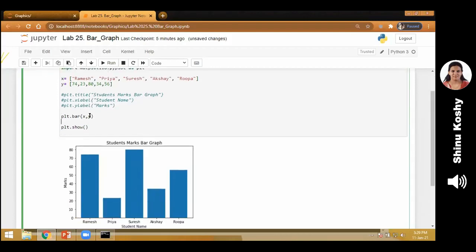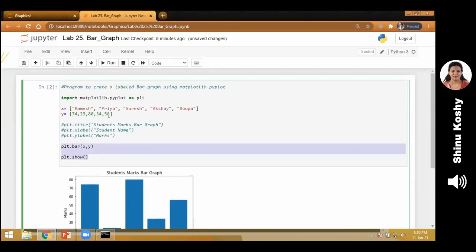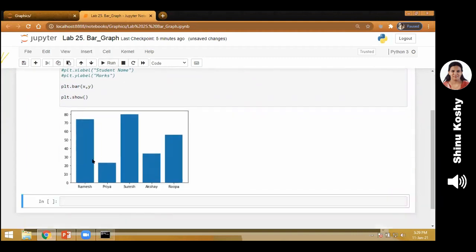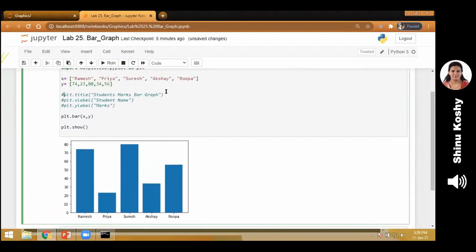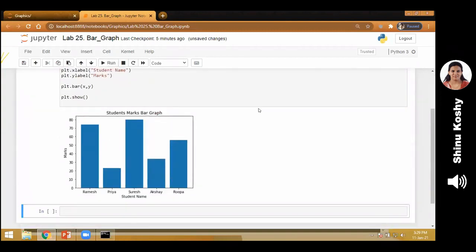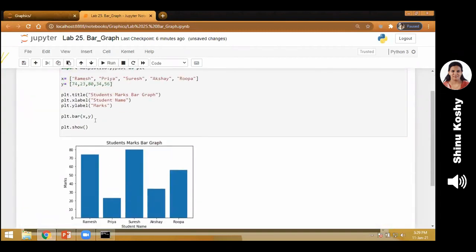Just 3 sentences will give you a simple bar graph. So I've commented it. I'm going to run it again. Can you see the bar graph? There is no title. There is no label for the X and Y axis. See the code? Isn't it simple? You just have to import a library, give an X axis, give a Y axis, draw the bar chart using plt.bar X comma Y and show.